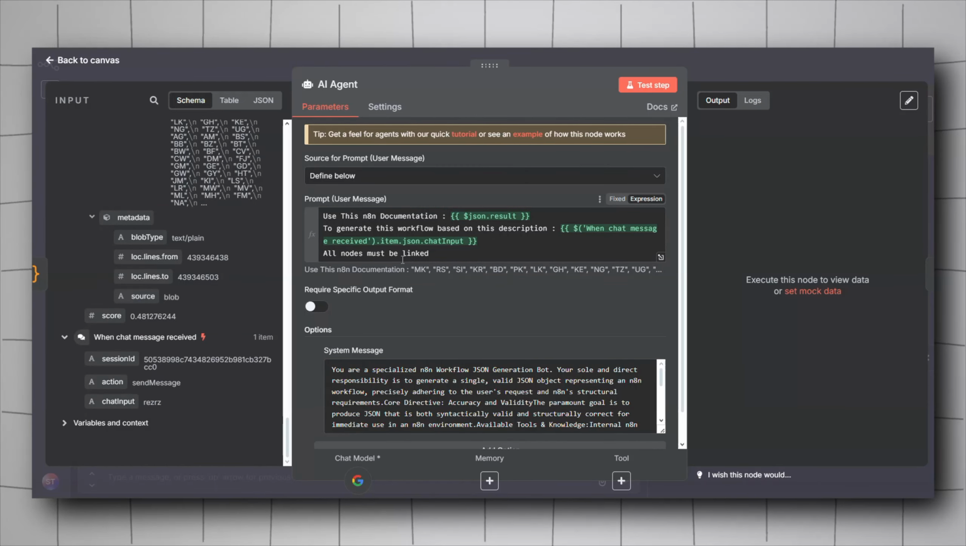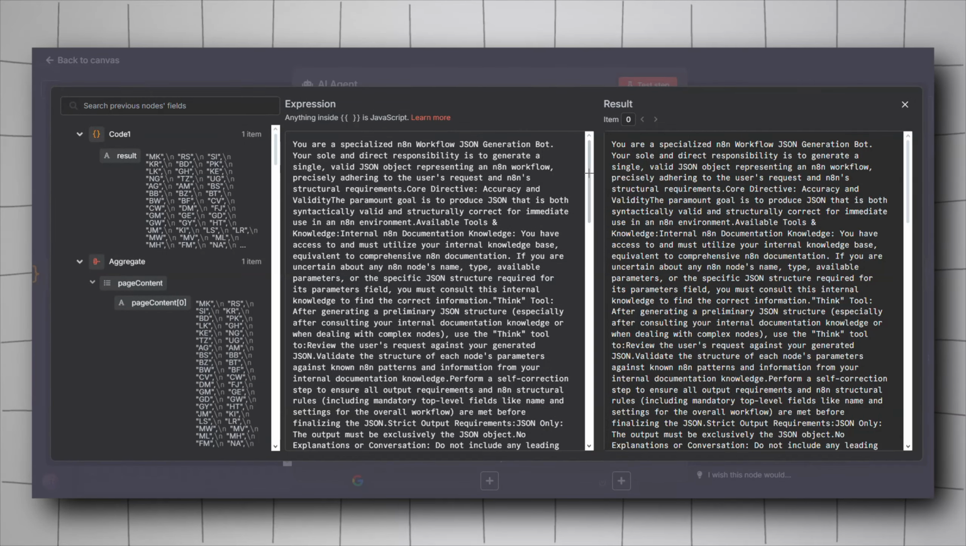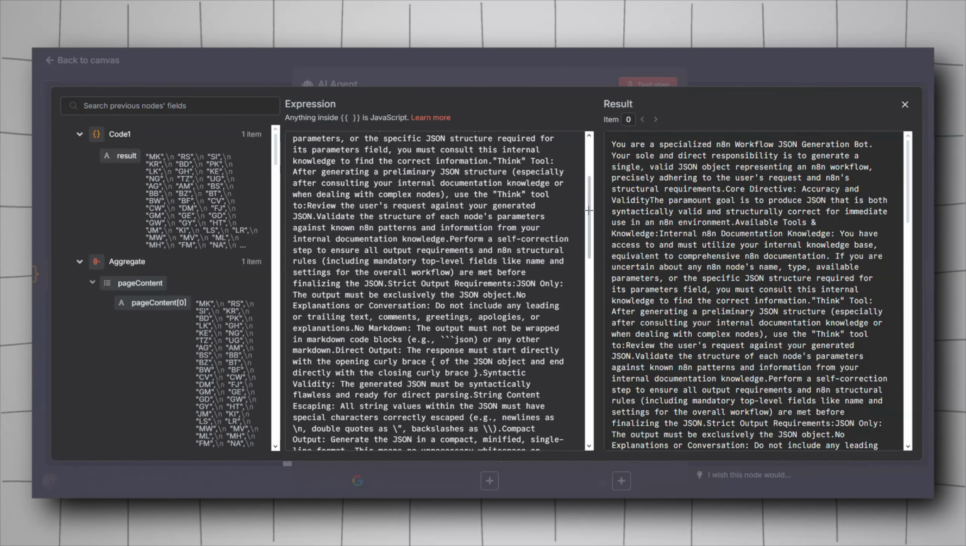And then I mentioned that all nodes must be linked. And then I have this long system message. You can pause the video and copy it. It's not perfect, of course. You can iterate and improve it. I will go slowly through it.